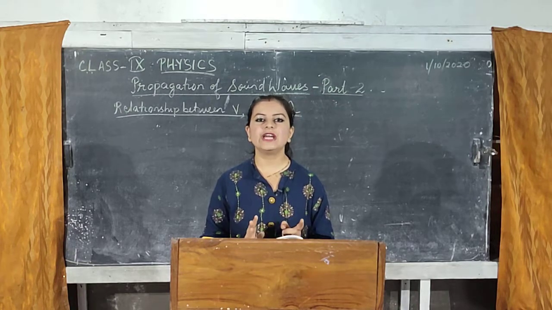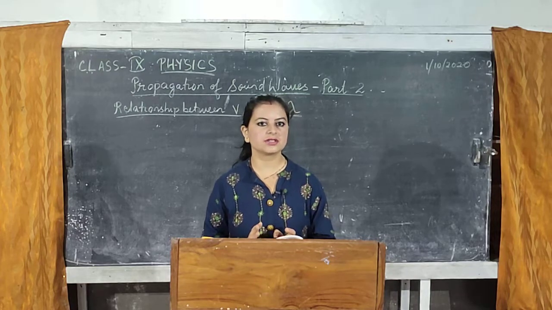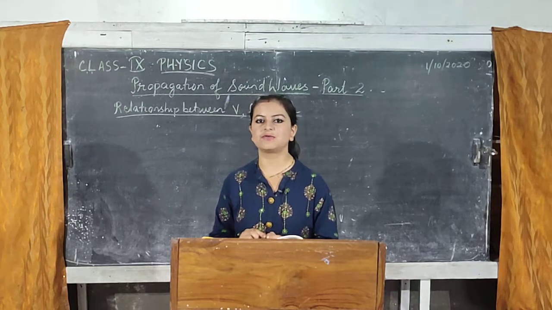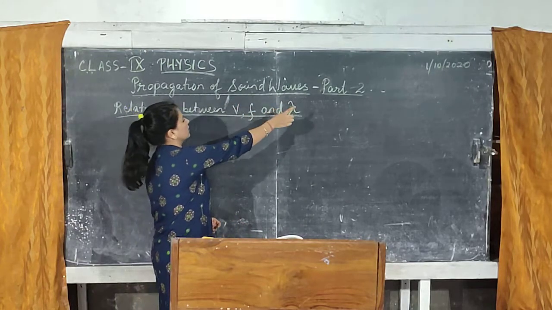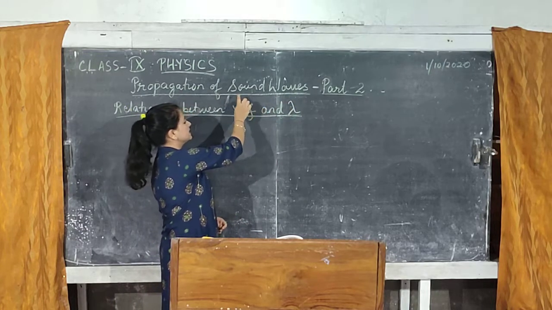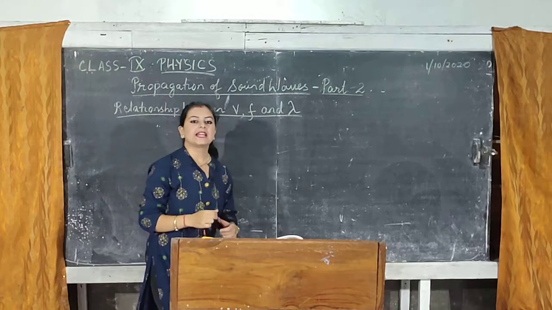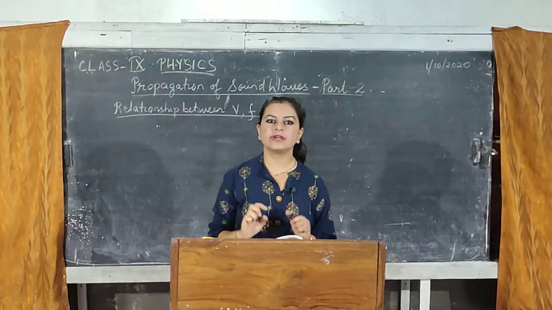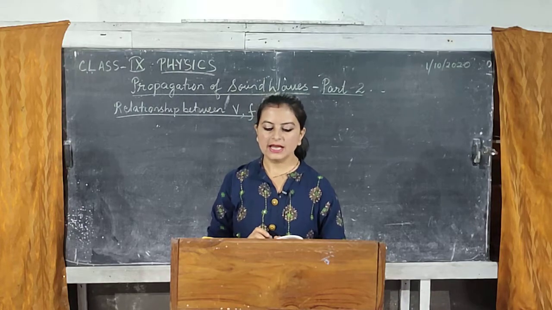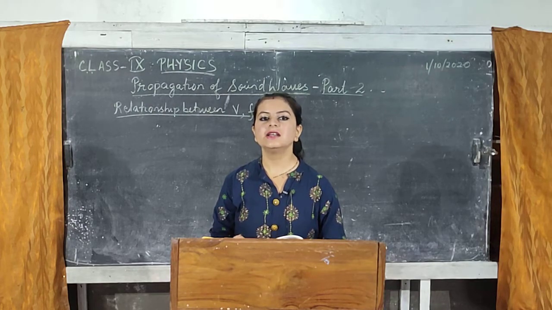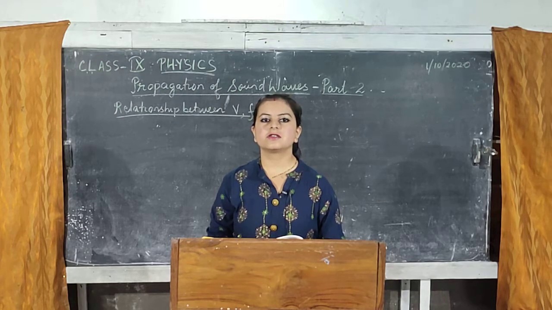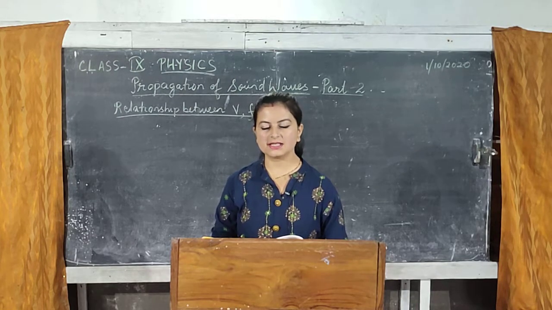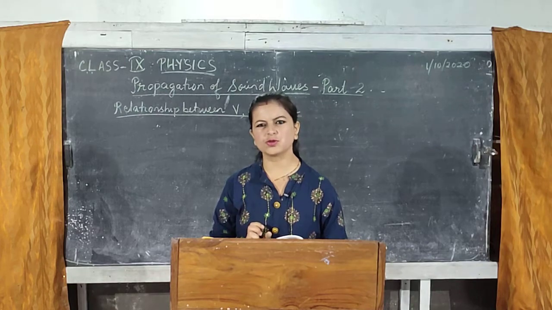In this class, we are going to establish a relationship between three important terms that we had learnt in the last class. The three terms were wavelength, frequency and wave velocity, and these three are closely related when it comes to a wave. Let's see how these three are related. We will deduce a mathematical relation. Deduction does not mean it is a very difficult process. It is a very simple derivation of 2 to 3 lines.